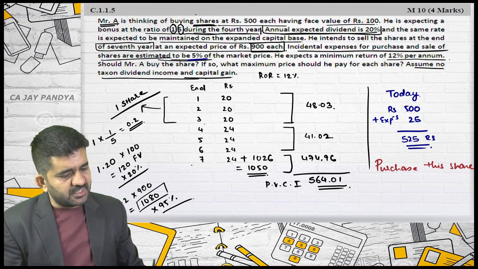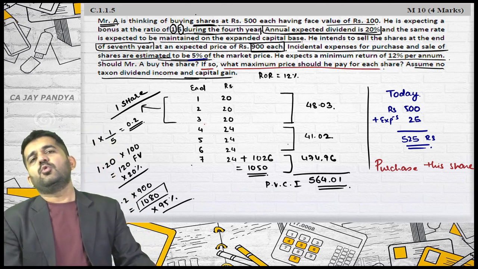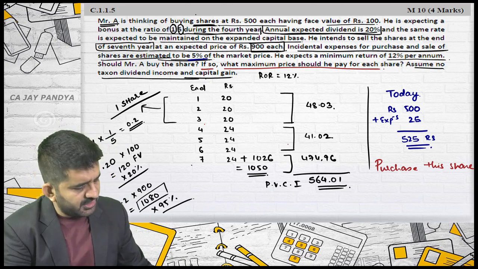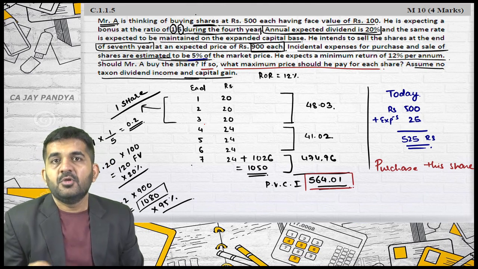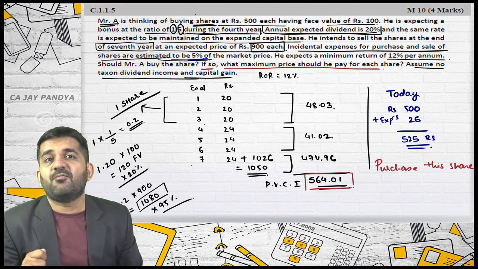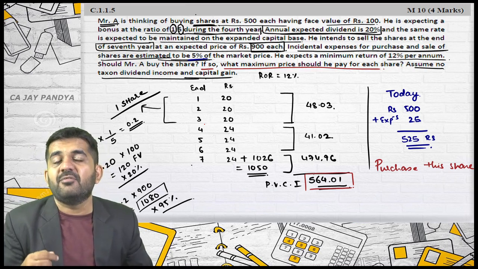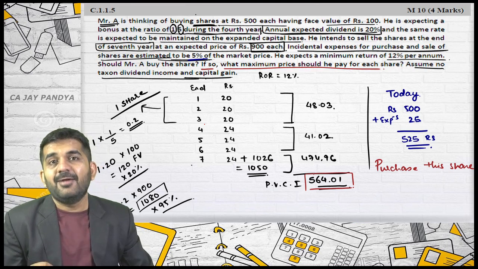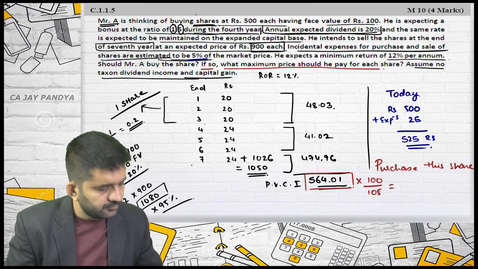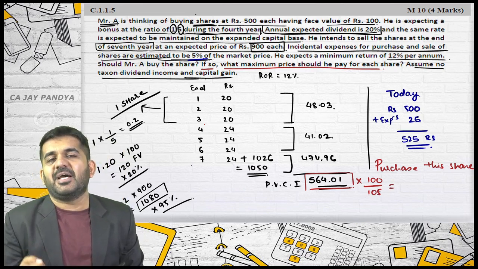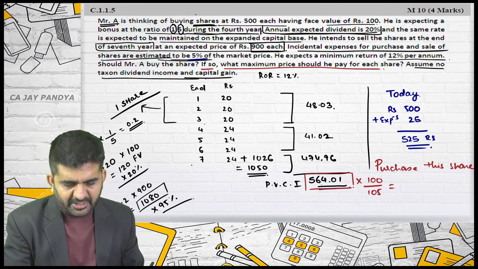Now they are also asking me this. If so, what is the maximum price he should be ready to pay for each share? Is it alright? Now understand, this is a maximum price which he is ready to pay for each share. But with every purchase, there comes that 5% incidental expenses. So he will not be ready to pay 564 per share. He will have to pay something for expenses. And so this is the maximum price he is ready to pay for the share, and remaining 5% for expenses.